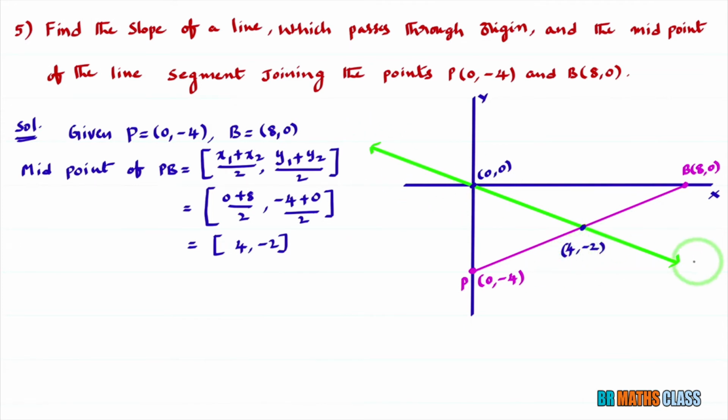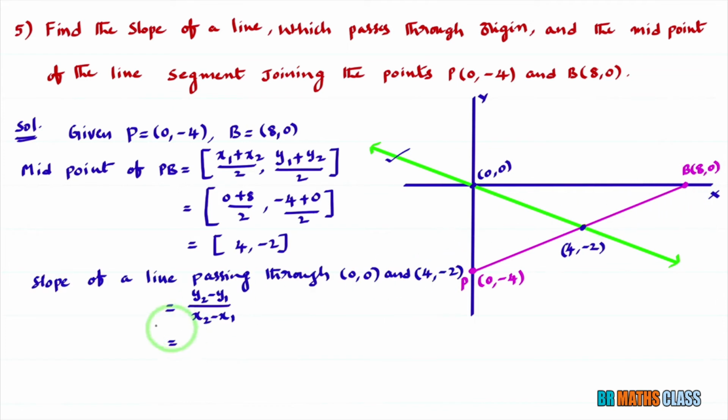Which line's slope do you need to calculate here? This green color line's slope you need to calculate: the slope of a line passing through the origin and the midpoint of the line joining these two points, that is, the origin and (4, -2). The formula is (y2 minus y1) divided by (x2 minus x1). You take the first point as x1, y1 and the second point as x2, y2. Substitute: y2 minus y1, that is minus 2 minus 0, divided by x2 minus x1, that is 4 minus 0. What you will get here? This is minus 2 divided by 4. So finally this is minus 1 by 2.